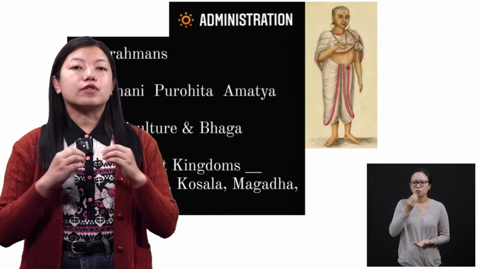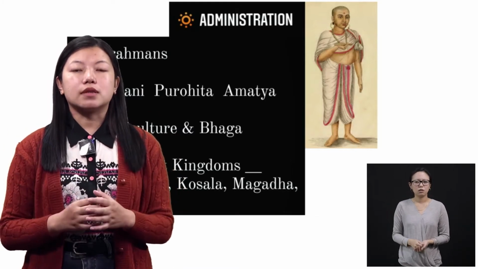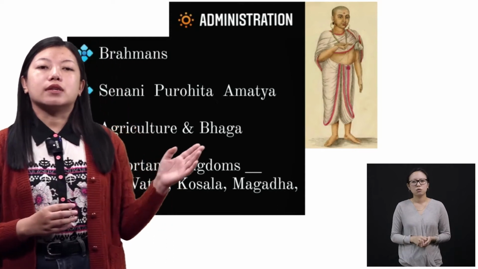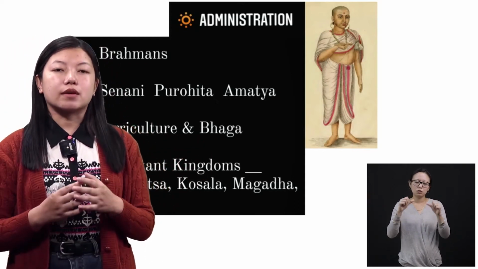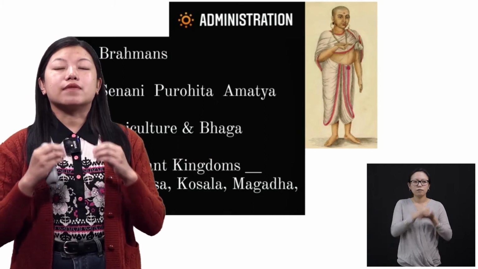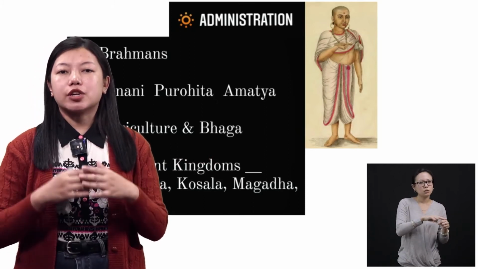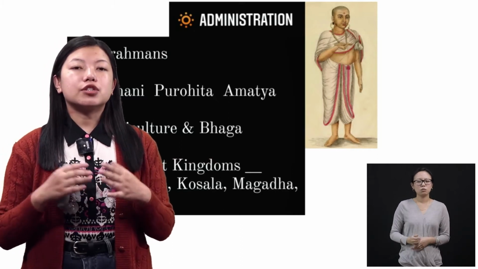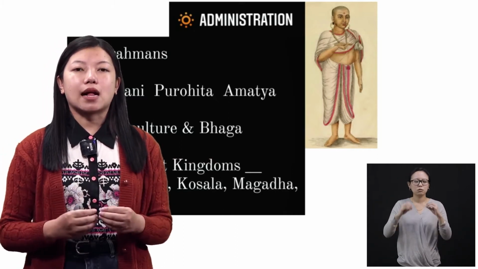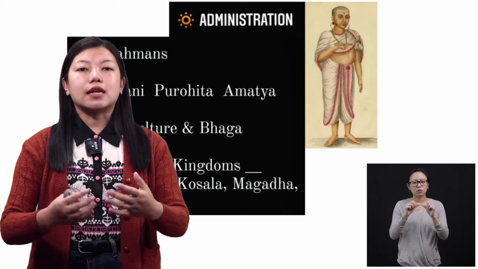So he also needed help from the public, and that was the agriculturists. These people used to give a bhaga, one-sixth of their share, to the king. With this share, the king can help the soldiers and so on.